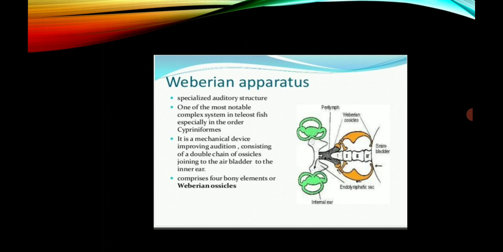The Weberian apparatus is a specialized auditory structure, one of the most notable complex systems in teleost fish, especially in the order Cypriniformes.